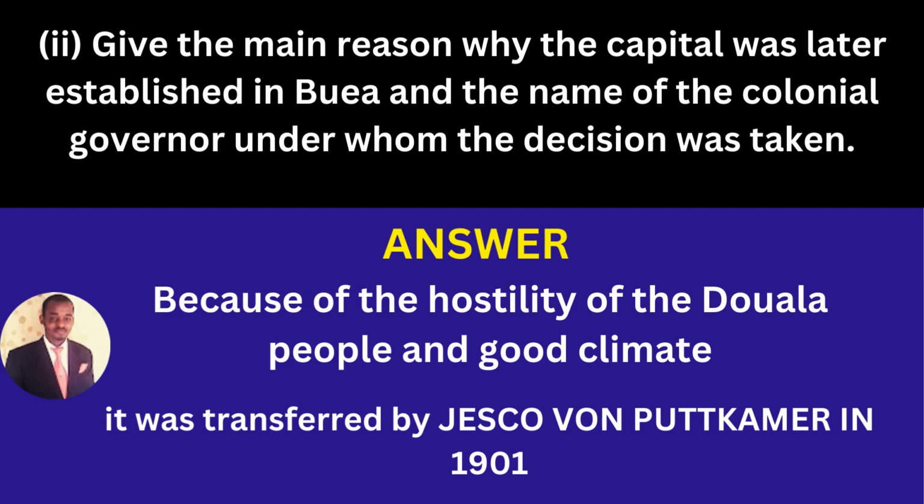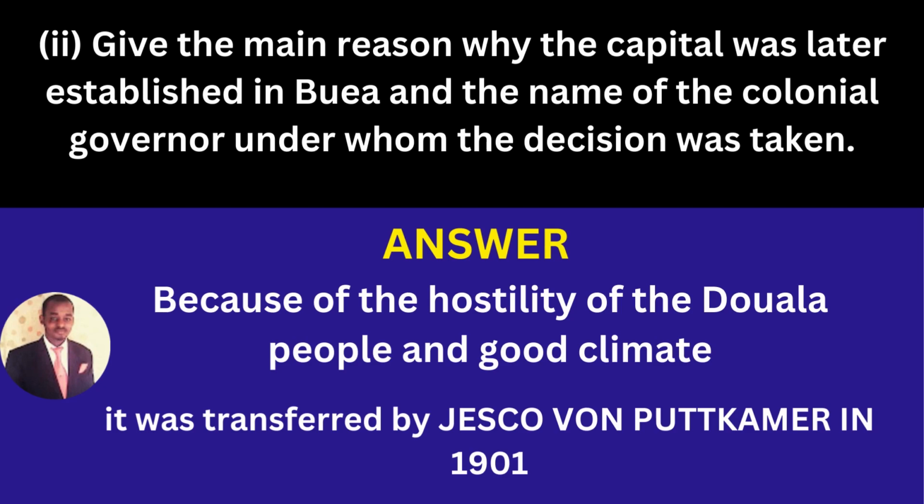Okay, the next question says, give the main reason why the capital was later established in Buea and the name of the colonial governor under whom the decision was taken. Because of the hostility of the Douala people and the good climate. So it was because of the hostility of the Douala people that the Germans decided to establish the capital in Buea.